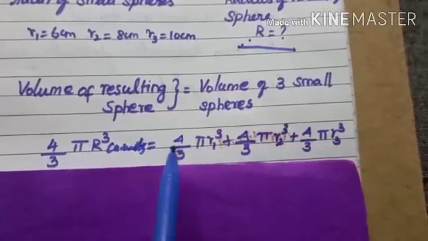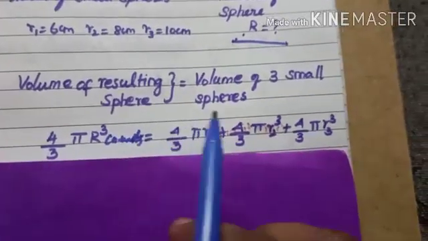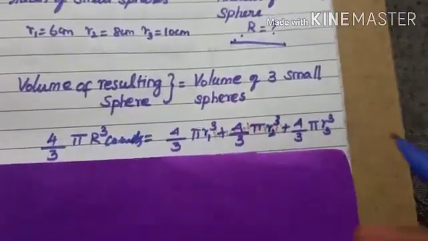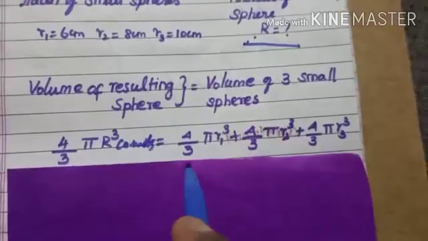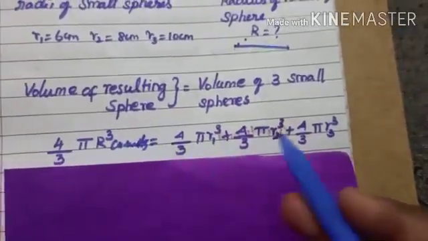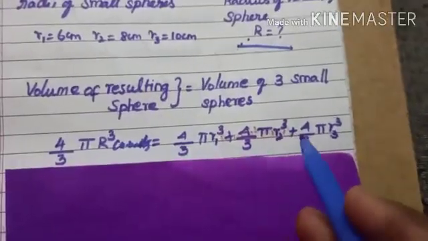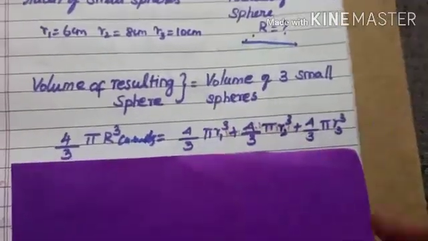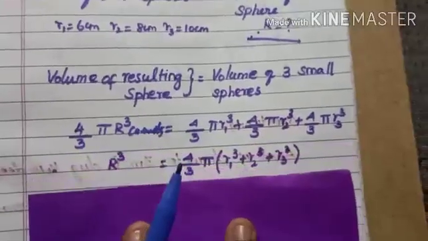You can observe that in all 3 terms 4 by 3 is the same, and the value of pi is always the same, whether it is 22 by 7 or 3.14. So I take 4 by 3 pi out commonly from these 3.